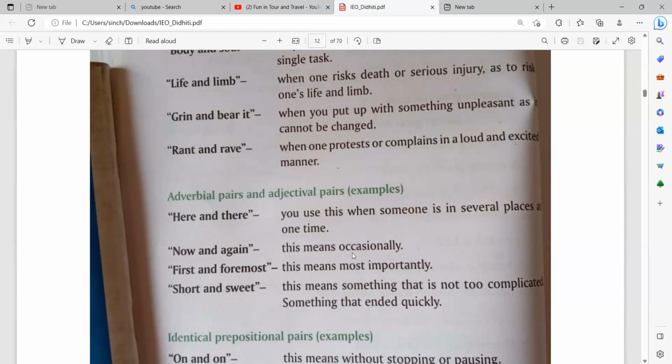Now and again: this means occasionally, that it may or may not happen. First and foremost: this means most importantly. That is, if it is very important, then it will be first and foremost. Short and sweet: this means something that is not too complicated, something that ended quickly. This is short and sweet.